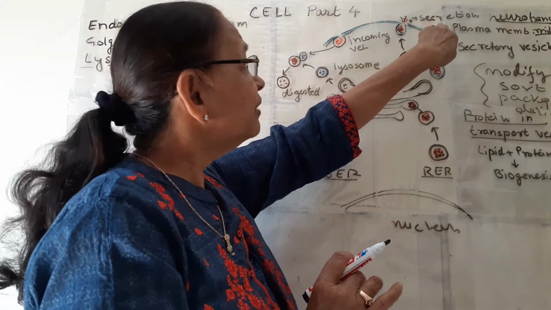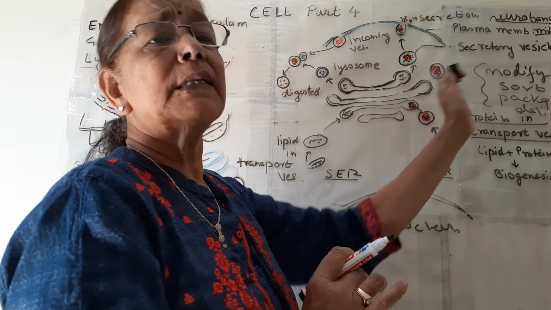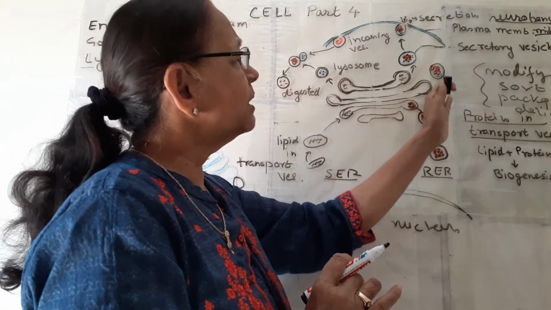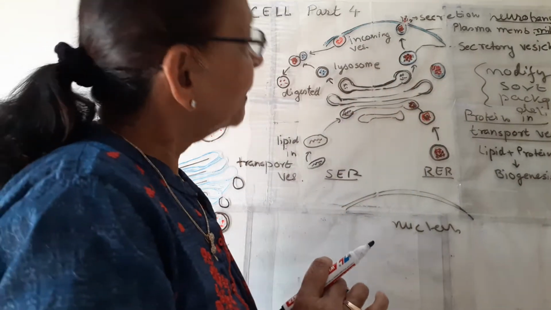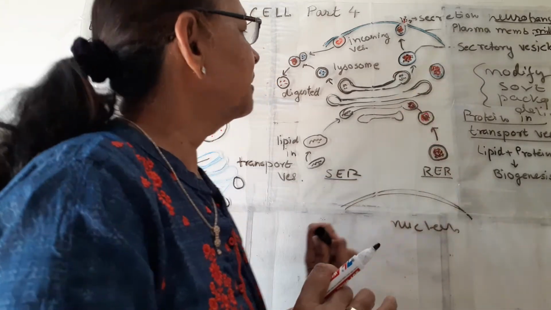They can go out of the cell, or these secretory vesicles can go to other places of the cytoplasm if they are needed by the cell. So this is how these vesicles are formed from RER.